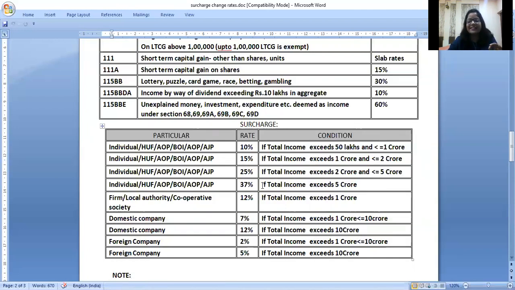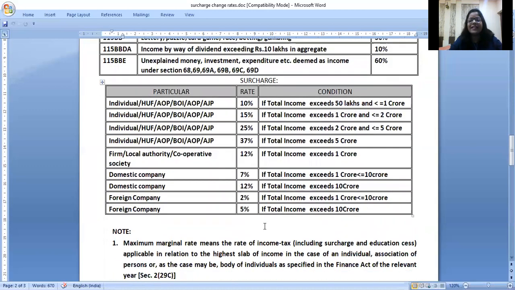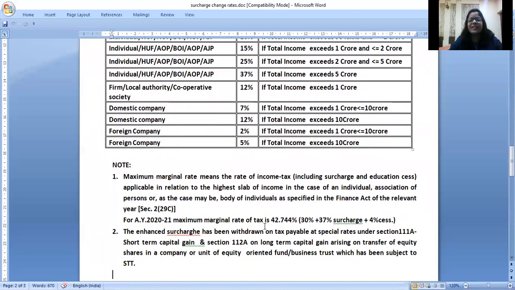And the highest surcharge, if the income of an individual, HUF, AOP, BOI exceeds 5 crores, then the surcharge is 37%. I'll cover these other surcharges. So one thing is clear, that now for individuals and HUFs and all, the surcharge has gone up to 37%, right? Then that will affect your maximum marginal rate.